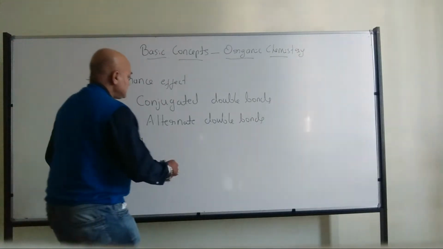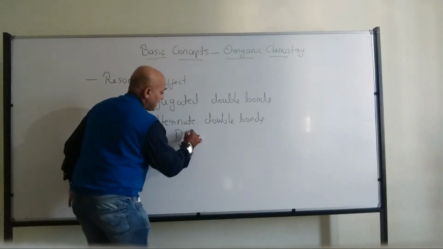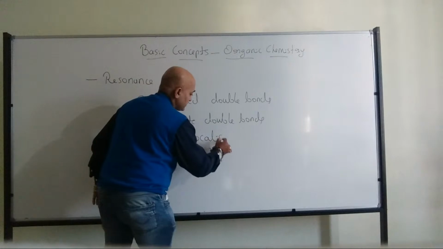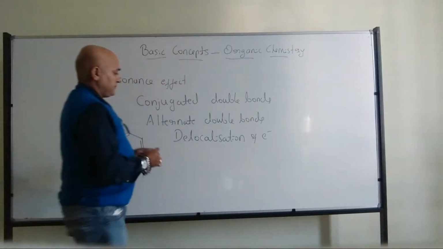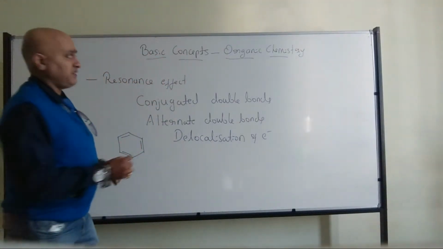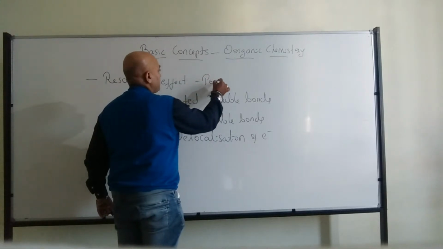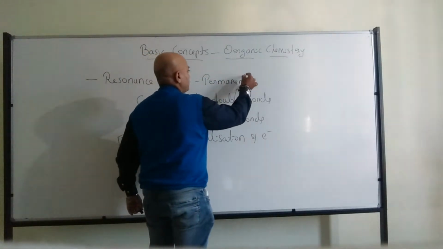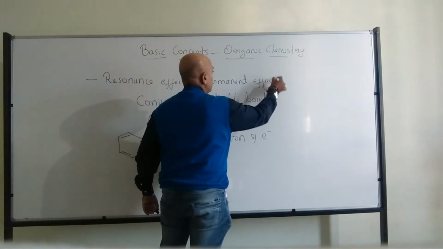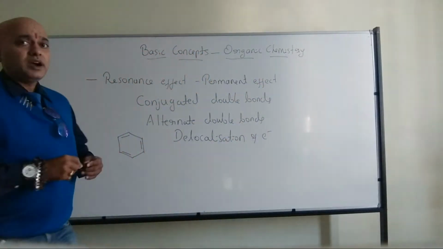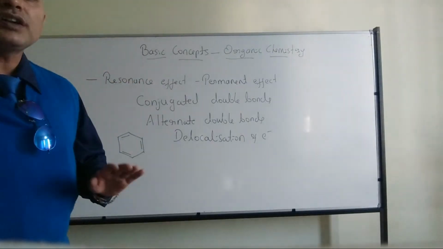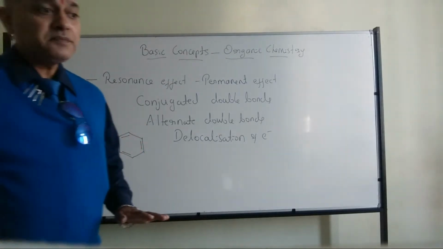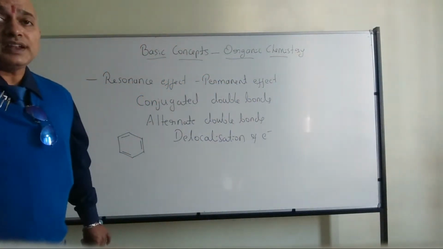Got my point? So this is majorly due to delocalization of electrons. Resonance is nothing but delocalization of electrons, and it is a permanent effect. So what do you mean by permanent effect? Permanent effect means until this molecule is existing, this effect will be there. That's why it is called a permanent effect. So there is no question of temporary, no requirement of any reagents or any attacking agents.